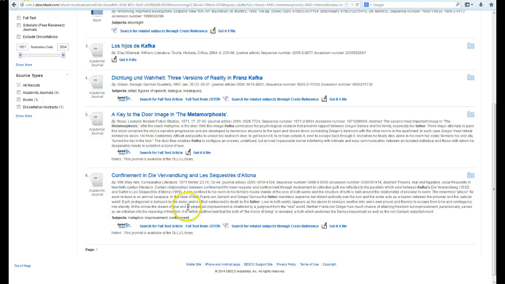pull that for you, scan it, and send it directly to your email so you'll have it right away. You can do get it for me, in which case you'll fill out that form that I just showed you, and we send out a request. Whoever answers the request, and it would be ourselves, because it's right here in our library, we would scan it and send it to you. So either one of those scenarios is fine.